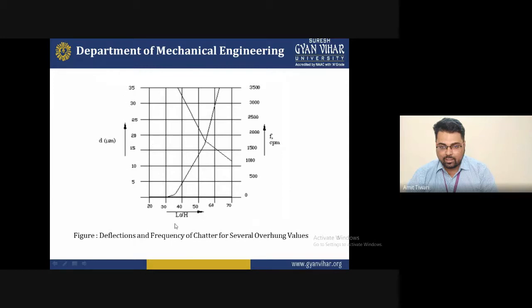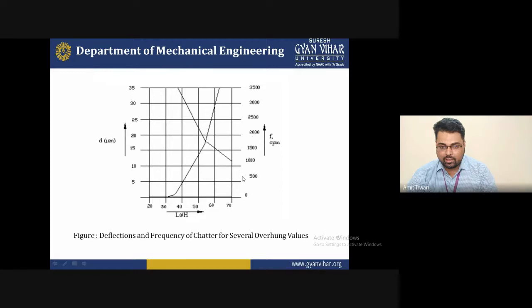With the help of this, we can understand that whenever your material length reaches approximately 50 mm, at about 1500 RPM you will reach that point, and the deflection will be around 16 to 17 micrometers.